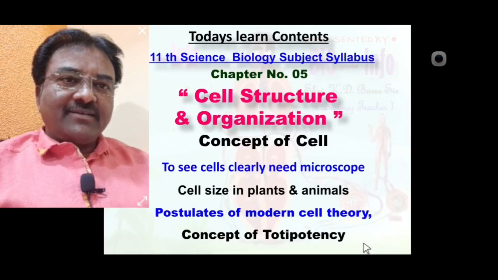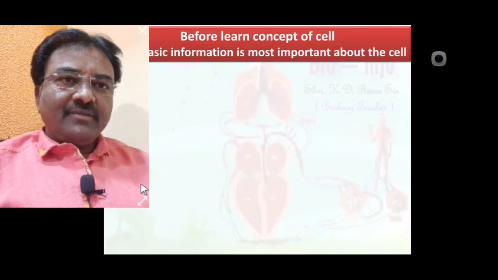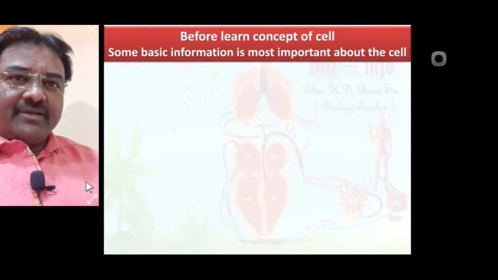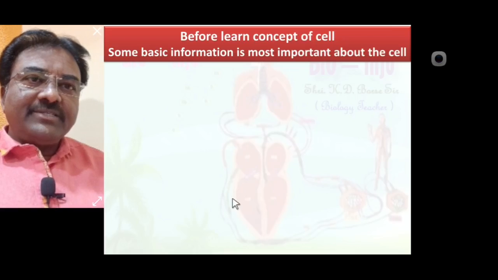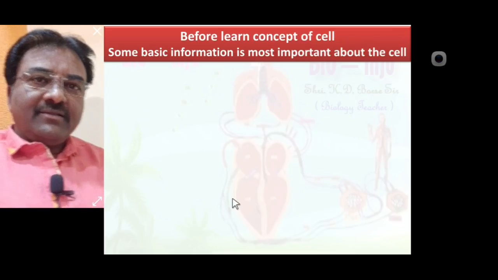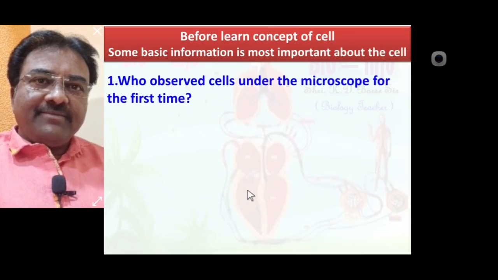So let us start today's first concept, the cell. Before learning the concept of cell, some basic information is most important. Who observed the cell under a microscope for the first time?